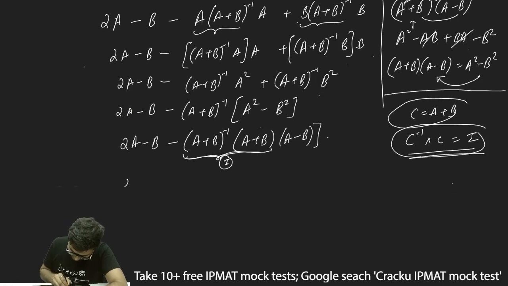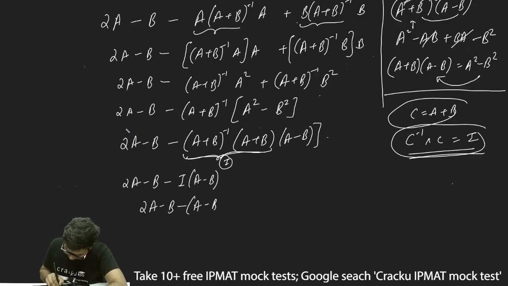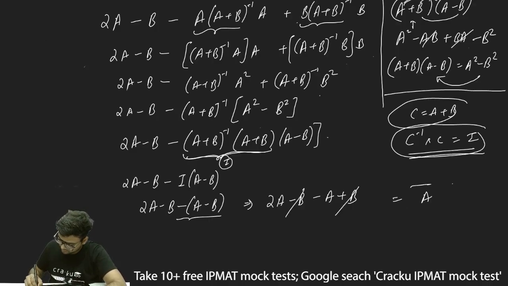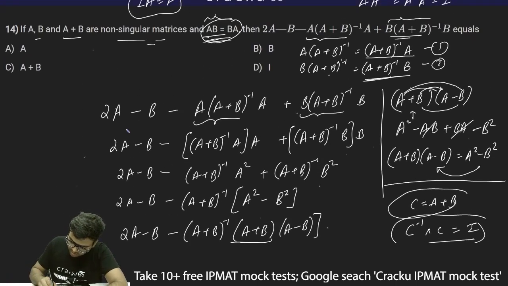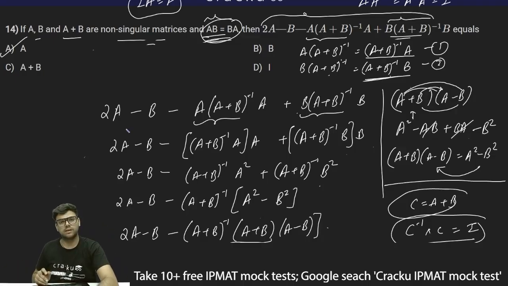So thus I can further simplify this to 2A minus B minus I into (A minus B). Now any matrix multiplied by the identity matrix is the original matrix itself. So this will be 2A minus B minus (A minus B), further simplified to 2A minus B minus A plus B, opening the bracket. The plus B and minus B get cancelled, and this will be 2A minus A, which is equal to A. Therefore the entire equation simplifies to A, and therefore option A is the correct answer.